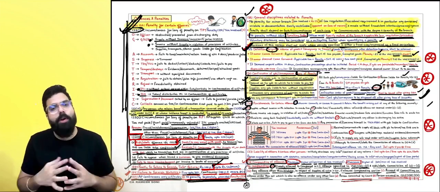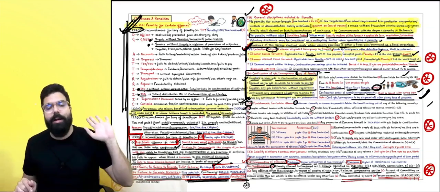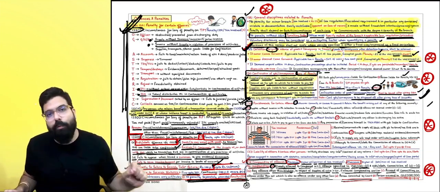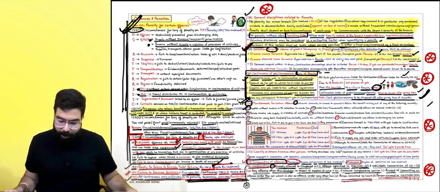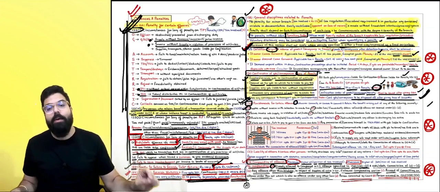Other than that, I've tried my best to simplify everything in the chart. Remaining sections you will be reading from your textbook. Please solve question answers because they are very important, everyone. I would like to close my chapter of offenses and penalties over here, everyone.